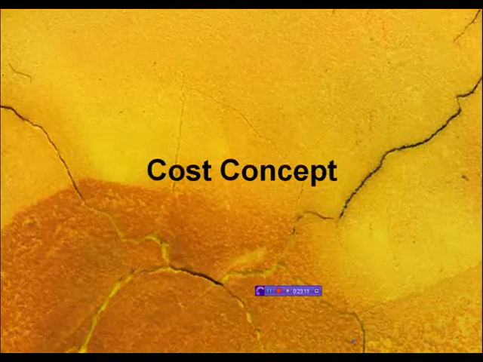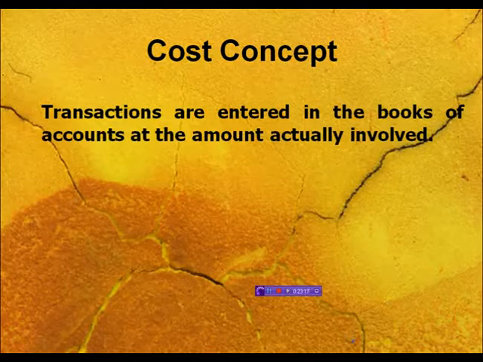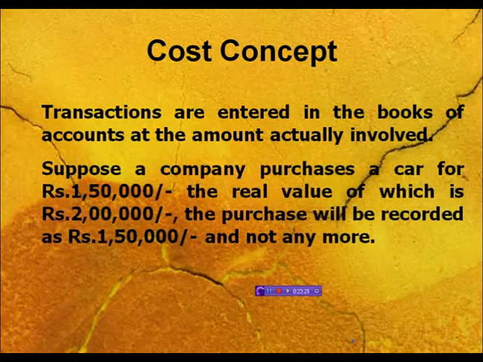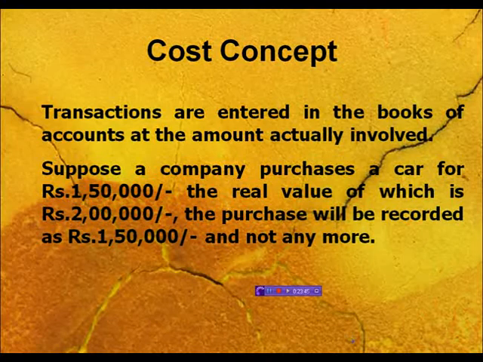Next is the cost concept. Transactions are entered in the books of accounts at the amount actually involved. This is a very important concept, and accounting is always prepared on cost, and cost means the amount which was actually involved at the time of acquisition of the asset. For example, if a company purchases a car for rupees 1,50,000, but the real value of the car was rupees 2 lakh, we will record in the books the value of the car as rupees 1,50,000 only. So the cost of acquisition is known as the concept of cost.